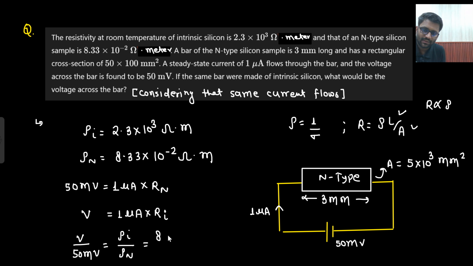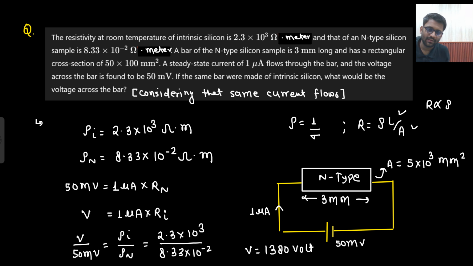So rho i is 2.3 into 10 to the power 3, divided by rho n, 8.33 into 10 to the power minus 2. So what is the answer of V you will get? 2.3 into 50. So milli and 10 to the power 3 will be cancelled out, divided by 8.33 into 10 to the power minus 2, and the answer is 1380.